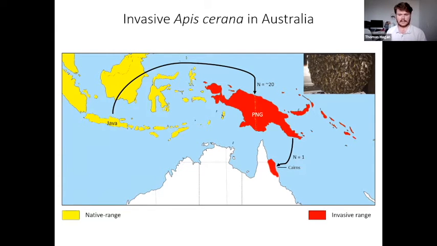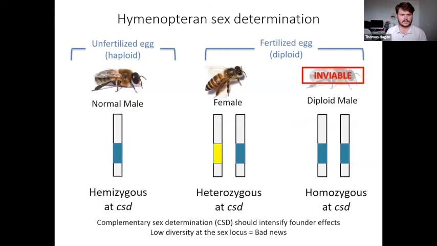While hard to ascertain information about the Papua New Guinean population, we know that the Cairns population is likely about 20,000 colonies strong at this point, and likely started from a single colony headed by a multiply mated queen. This means the population is quite low in genetic diversity, but why does that matter? Well, it's because of Hymenoptera's weird sex determination system.